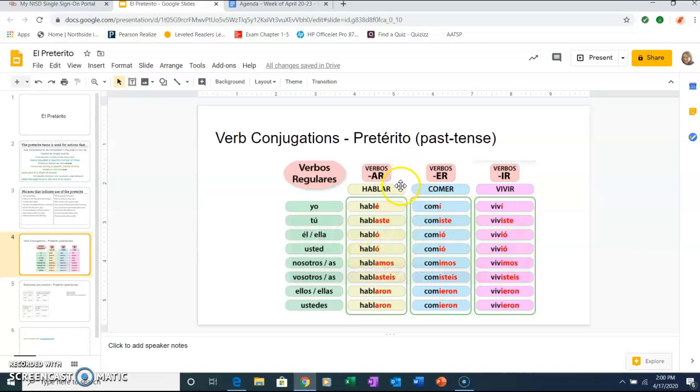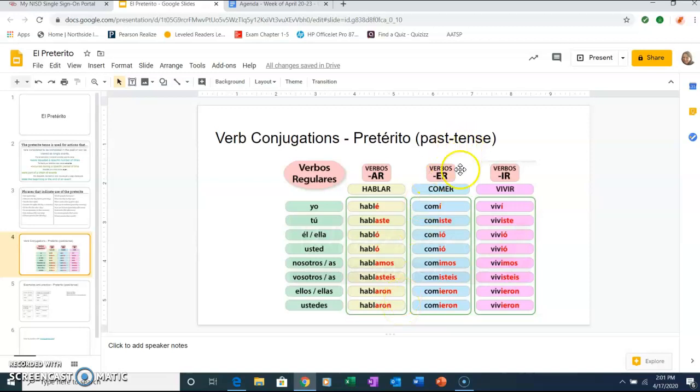This first example of the verb that ends in AR is hablar, which means to speak. And so we conjugate it like this. Yo hablé, tú hablaste, él, ella habló, usted habló, nosotros, nosotras hablamos, vosotros, vosotras hablasteis, ellos, ellas hablaron, ustedes hablaron.